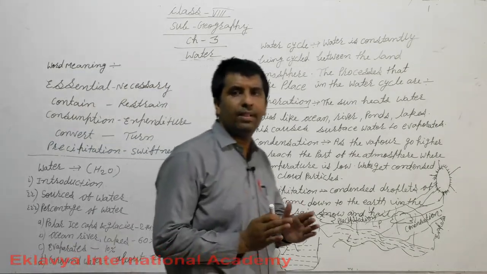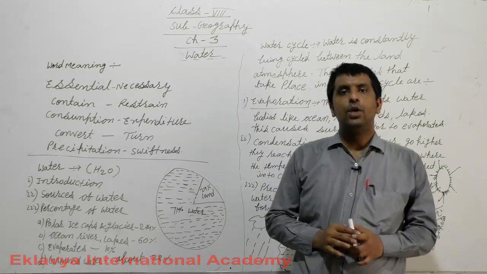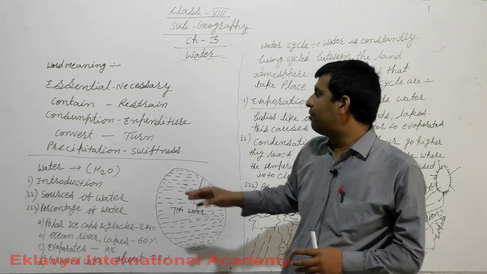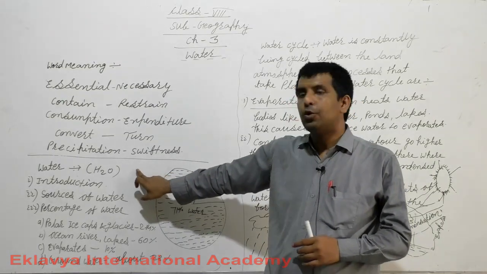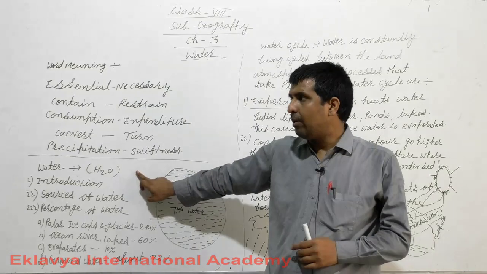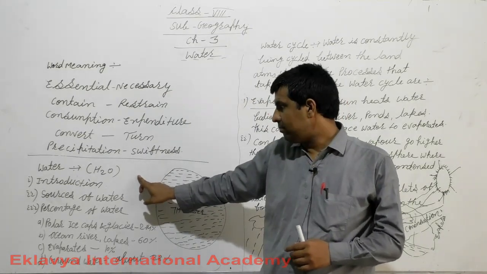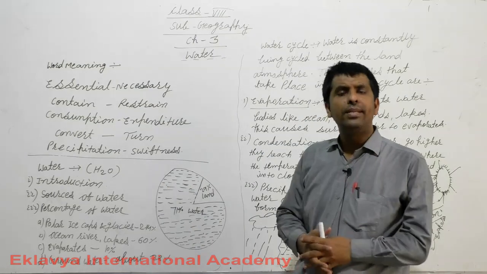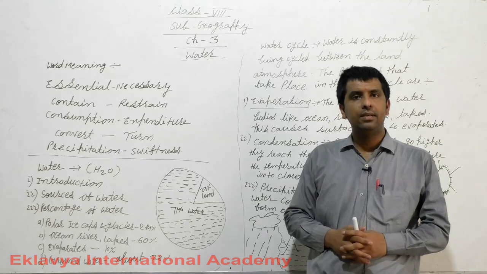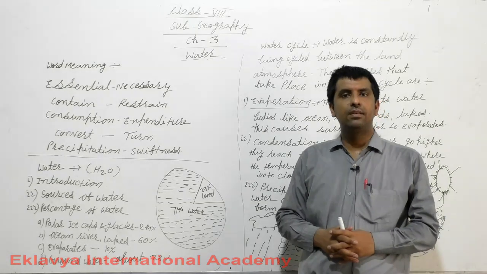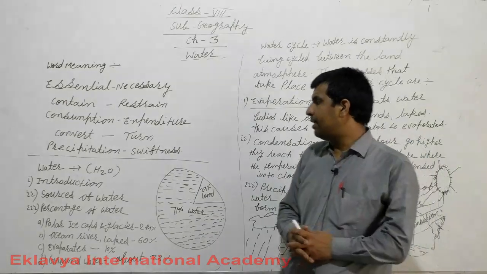Firstly, we know very well what the role of water is. The formula of water is H2O, 2 parts hydrogen and 1 part oxygen combine to create water. Water is essential for our daily life. Without water, you can't imagine human life.